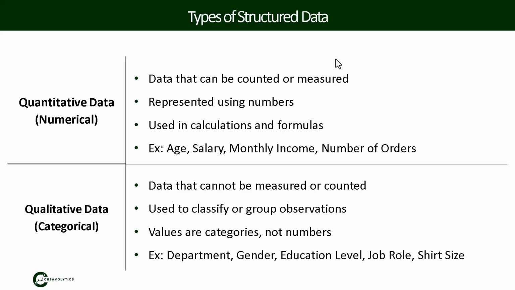Another example is shirt size. The shirt size could be small, medium, large, or extra large, and in this case they are just categories, they are not exact measurements. So even though they can be ordered, they do not represent precise numerical values.